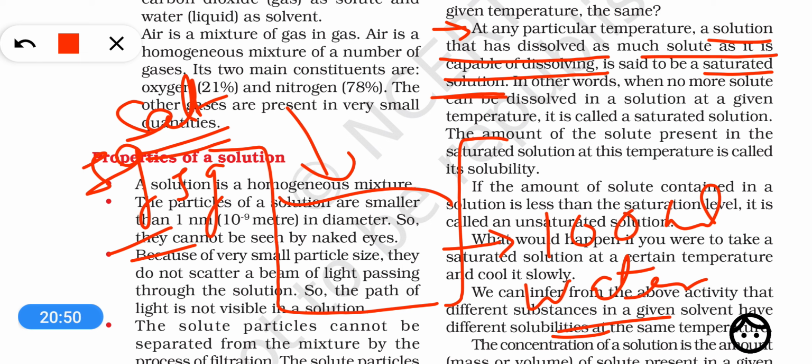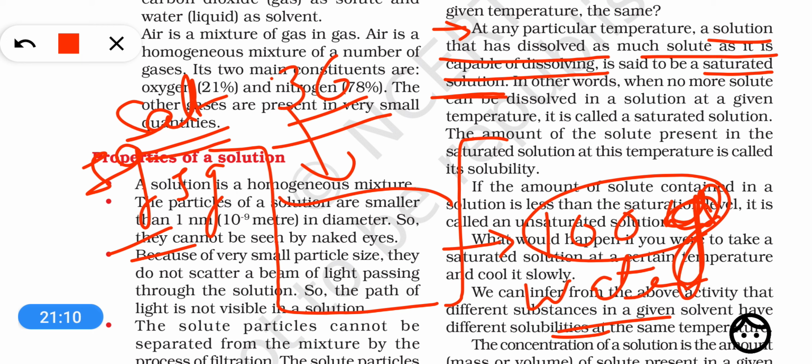So every amount of solvent has a particular capacity of dissolving a particular amount of solute. We know that 36 gram of salt can be dissolved in 100 gram of water at around 20 degrees Celsius.